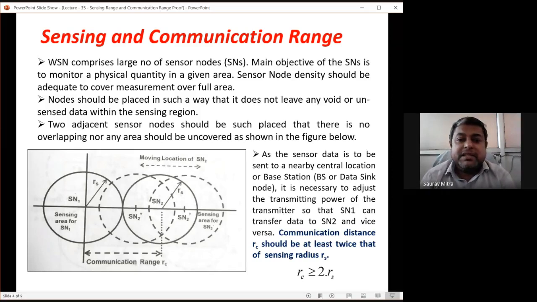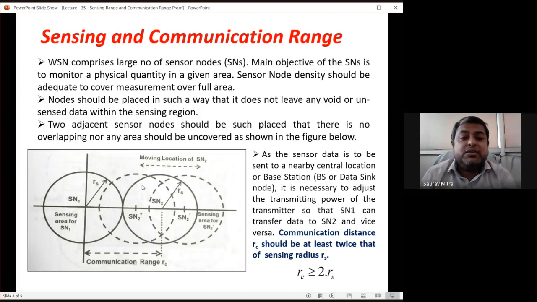A node should be placed in such a way that it does not leave any void or unattended area, or unsensed region within the area. If SN2 is shifted in the rightward direction, you will find that this dashed circle is creating some unattended area in between the SN1 and SN2 regions. That should not happen.